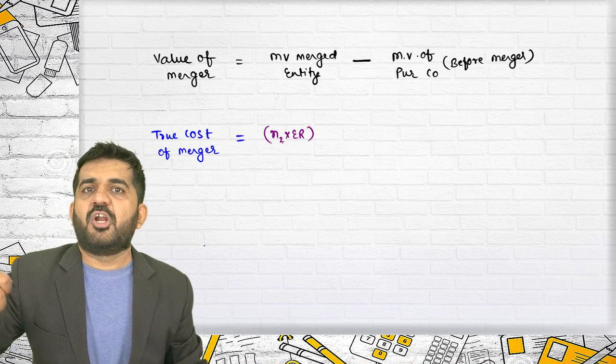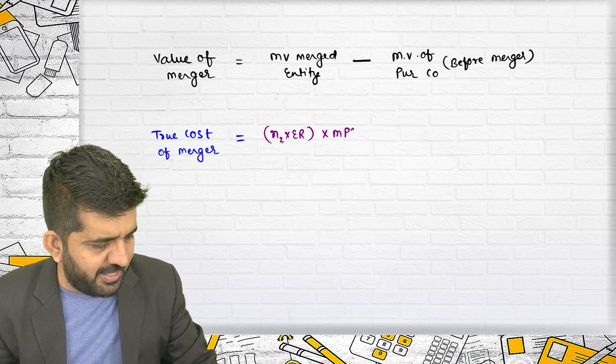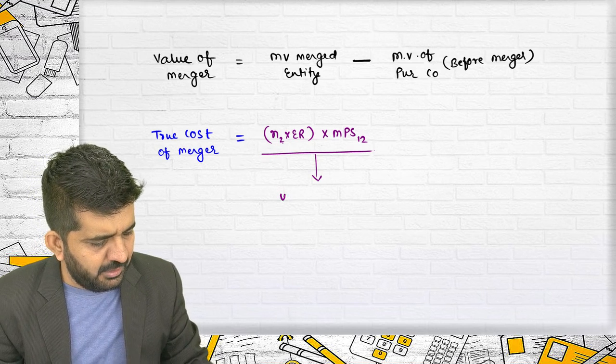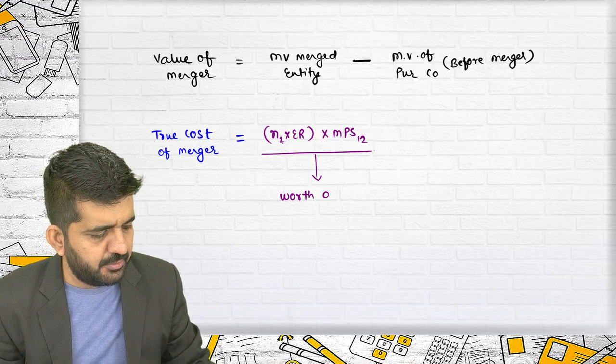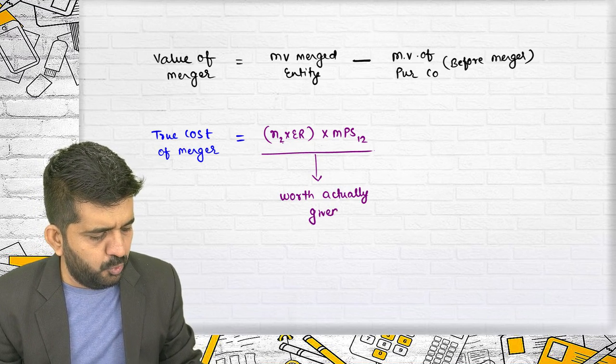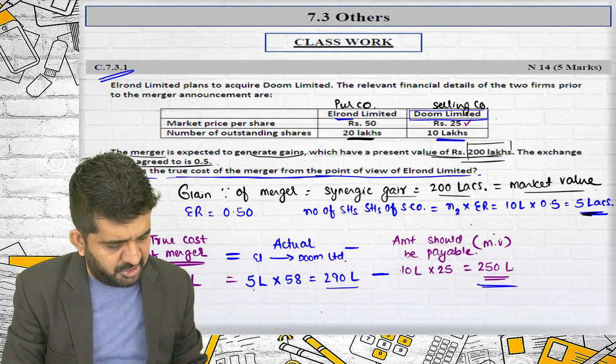This is the number of shares issued to selling company shareholders multiplied by MPS 1-2. This is the worth actually given to shareholders of the selling company, that is 5 lakhs into MPS 1-2.